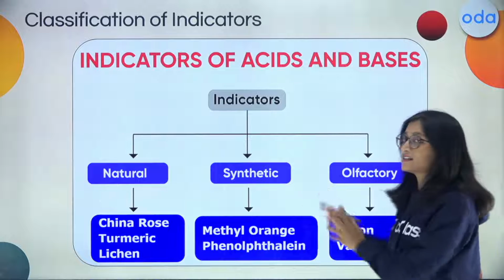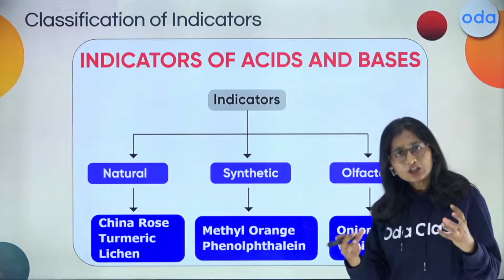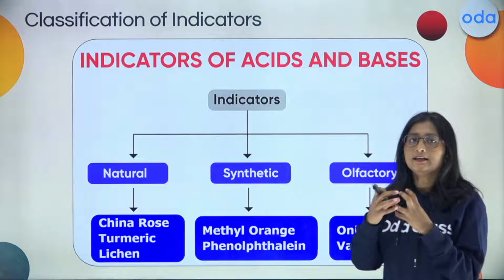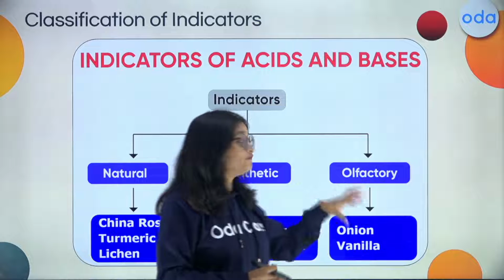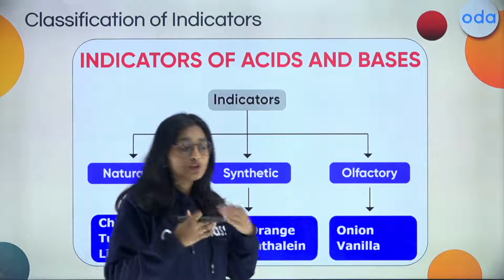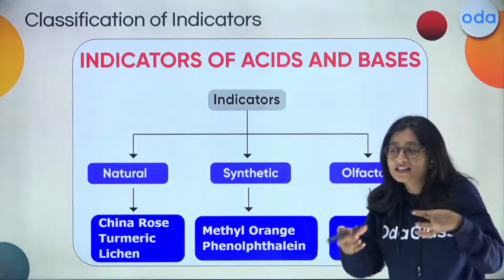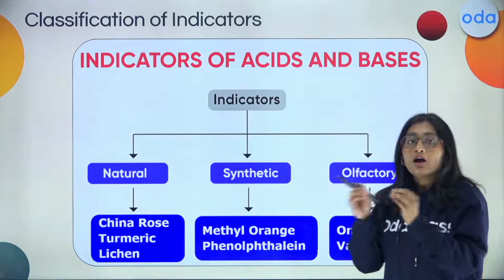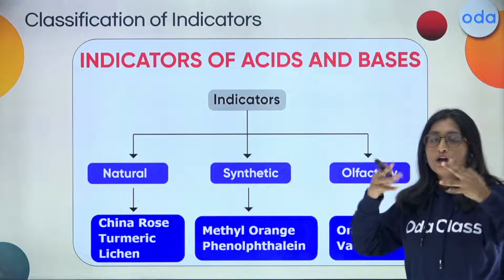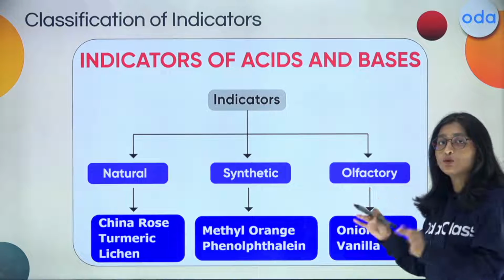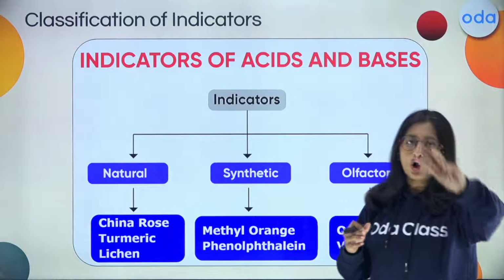On the other hand, we have the synthetic ones. And there are also olfactory indicators, which make you aware whether the substance is acid or basic on the basis of smell, the aroma. All of these help you indicate whether the substance is acid, basic or neutral.